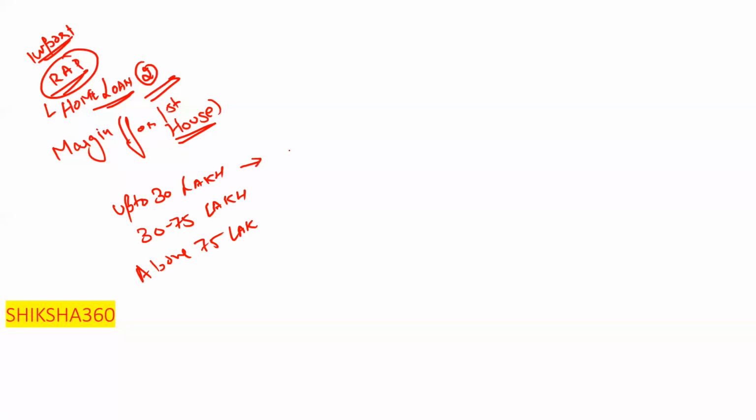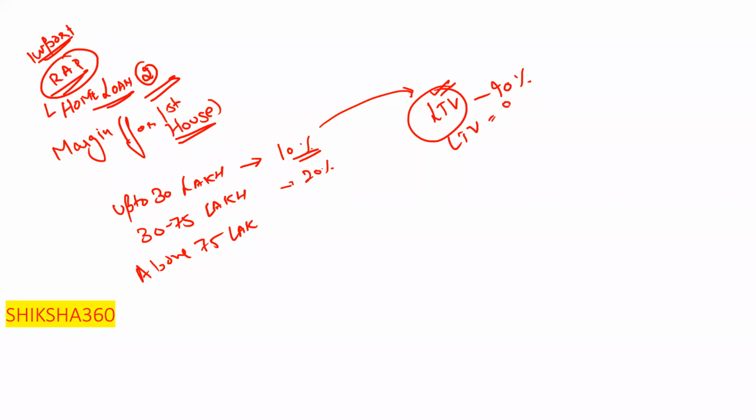Here, up to 30 lakh, the margin is 10%. So we can say LTV, that is loan to value, is 90%. If margin is 10%, then loan to value is 90%. Here margin is 20%, so LTV is equal to 80%. Here margin is 25% above 75 lakhs, so LTV is 75%. This type of question they have asked in the examination.